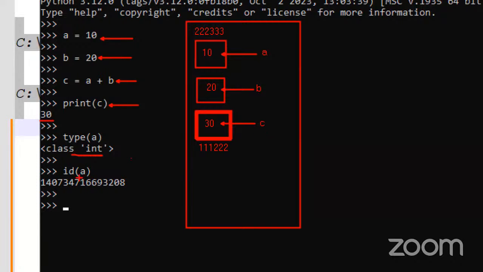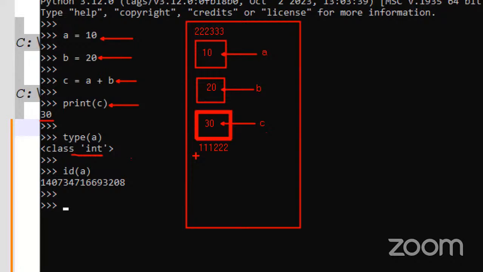Now check it here: by using ID, we access every memory's address. Every memory has some unique random address, which is not equal to any other memory's address. So using ID, we can access the ID of a particular memory.